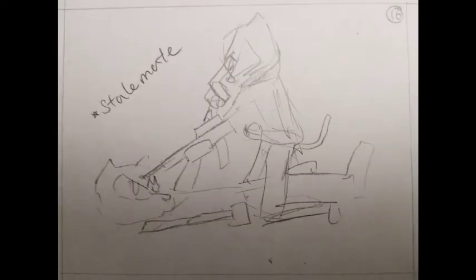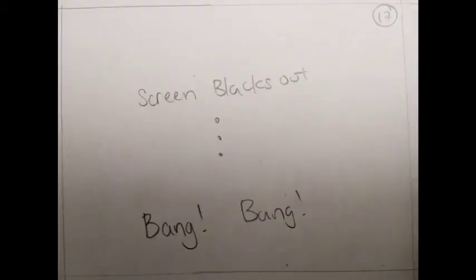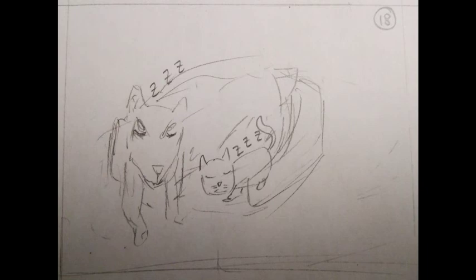The two grapple with each other before ending up in a stalemate position, with each of their weapons pointed at each other's heads. The screen cuts to black as two gunshots are heard. The next shot fades in, and a normal Dogbert and Catbert can be seen sleeping next to each other in a normal everyday house. It is revealed that the sequence was simply just a dream.